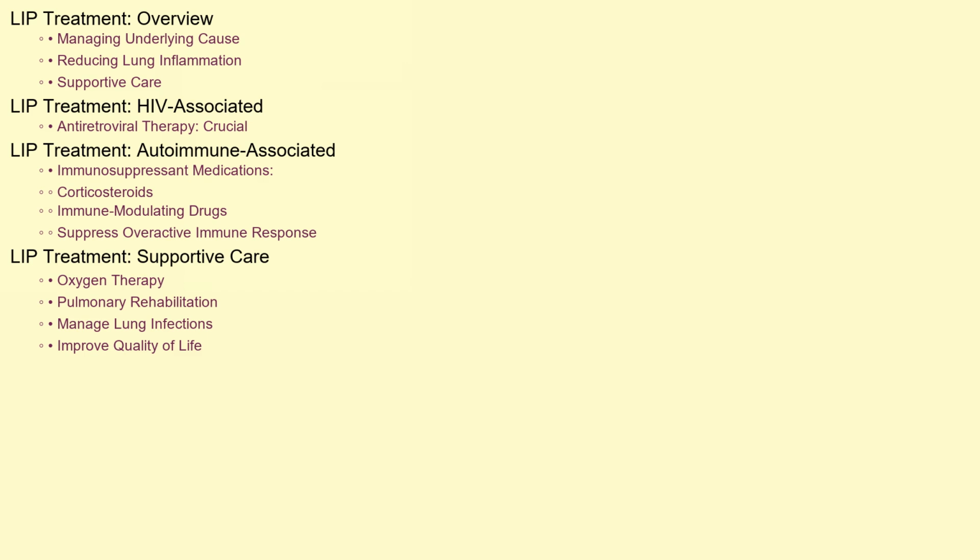Treatment for LIP focuses on managing the underlying cause and reducing inflammation in the lungs. For individuals with HIV-associated LIP, antiretroviral therapy is crucial. In cases associated with autoimmune diseases, immunosuppressant medications like corticosteroids or other immune-modulating drugs are often used to suppress the immune system's overactive response. Supportive care, such as oxygen therapy, pulmonary rehabilitation, and management of any co-existing lung infections, also plays a vital role in improving quality of life.